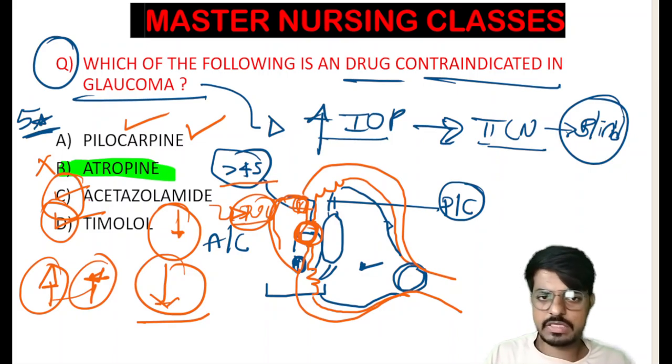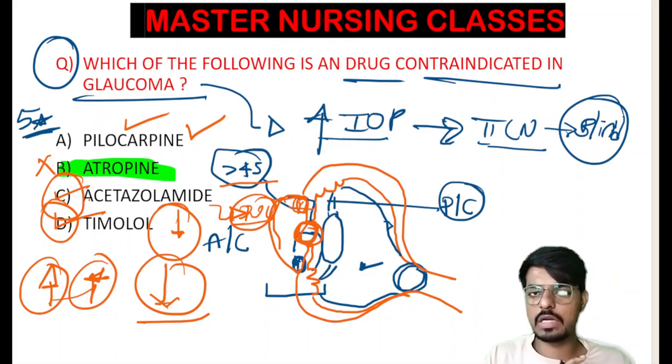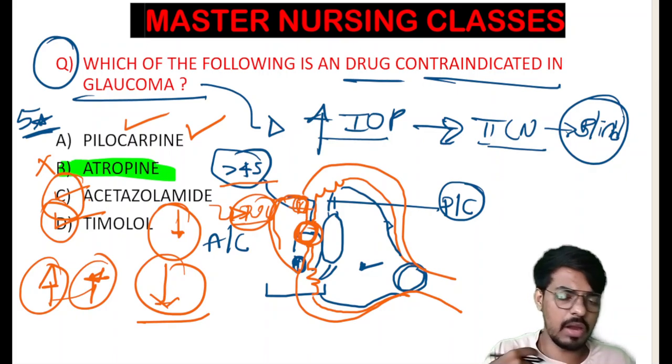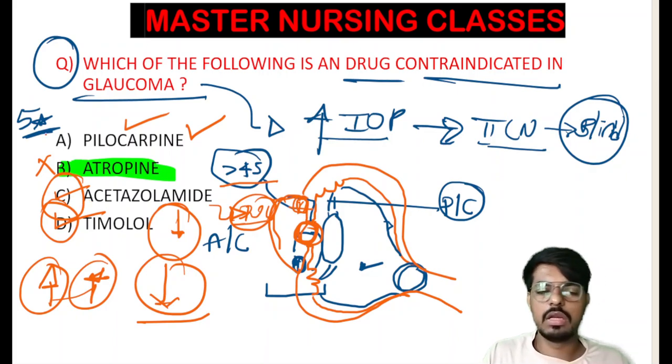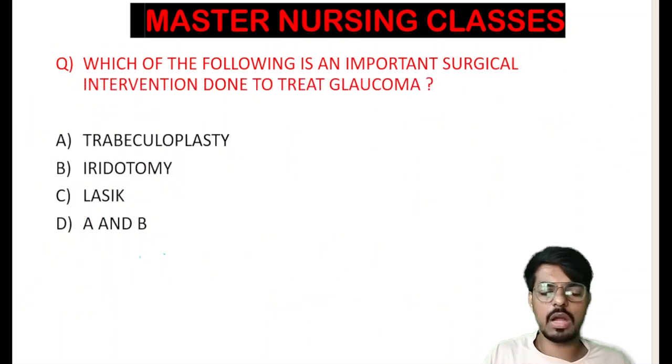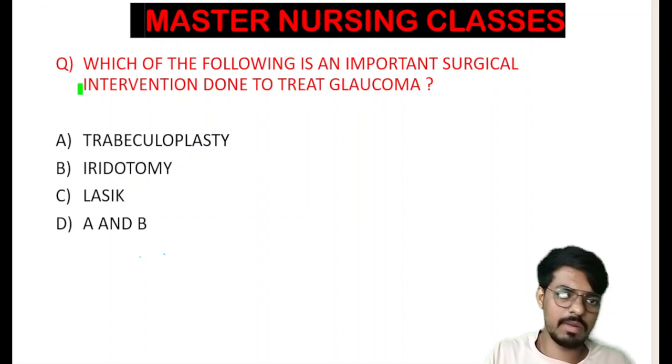Always explain to the patient that glaucoma is not completely curable, but it can be controlled. You have to educate the patient. It is necessary to take the pilocarpine throughout the life of the patient in order to keep the intraocular pressure in the normal range. Hope the concept is clear. Other medications which act as mydriatics, we will never ever use in a patient with glaucoma. Remember, nursing officers, and give the best answer in the exams.